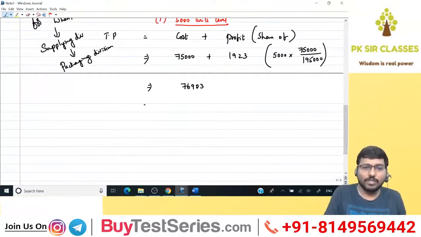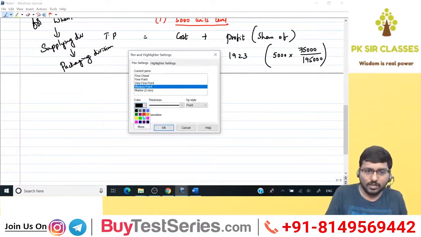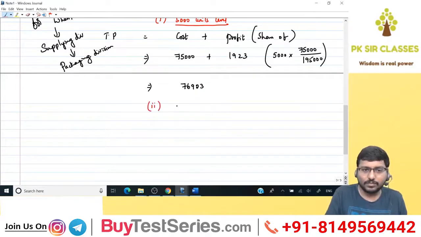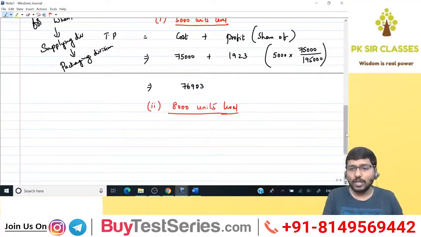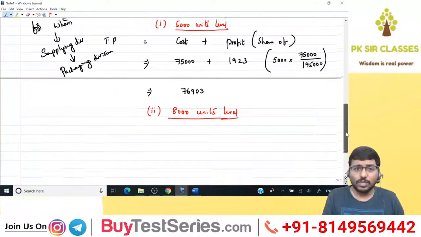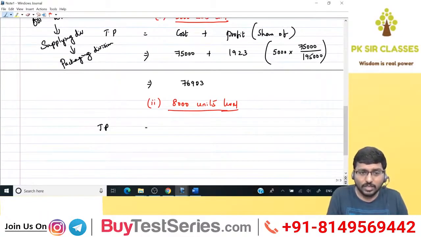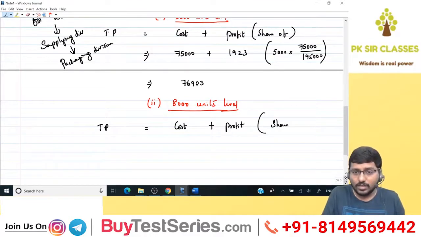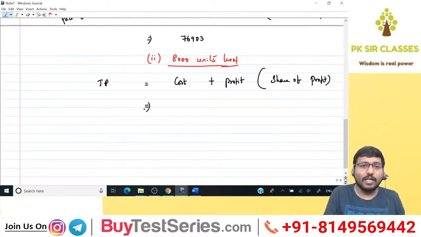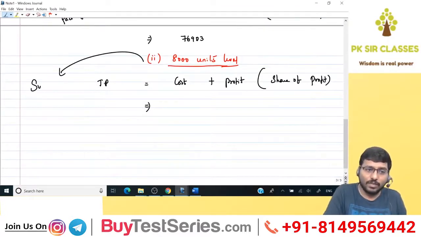Now let's do the same for the second level. What is the second level? 8,000 units. Now this you people will tell me. 8,000 units level. You will tell along with me as I solve. Before I put the number, you should tell me. You're sitting at your homes, I know, you should tell me. Now see here. What should I write first? Transfer pricing is equal to, all of you, tell me. Cost plus profit. Good. What profit? Share of profit. Done? Now, that implies for the 8,000 units level, I'm fixing TP for whom? Supplying division.